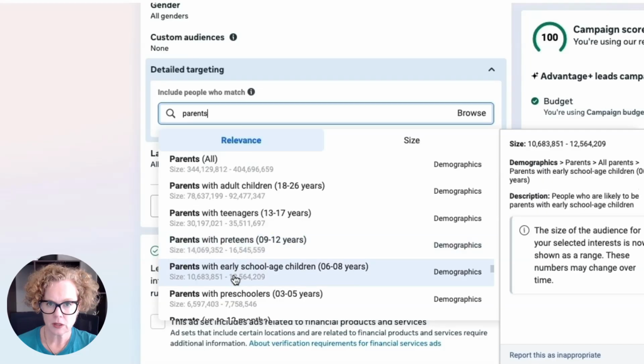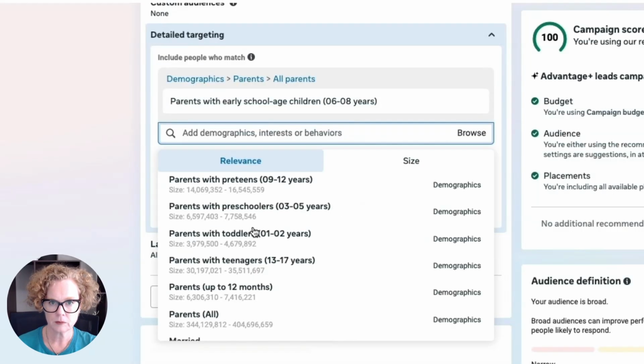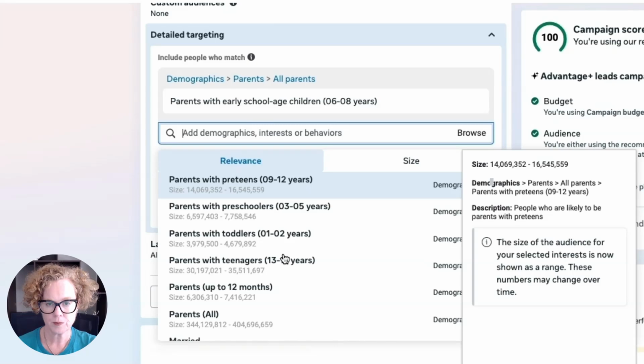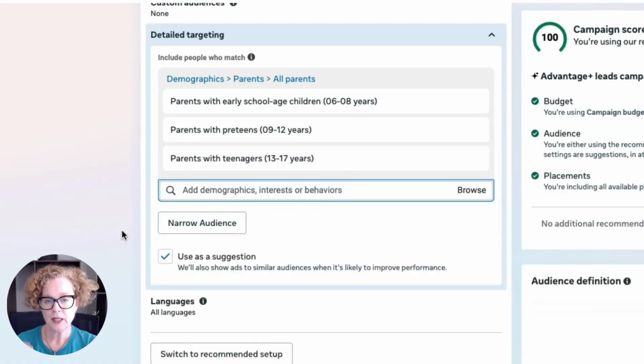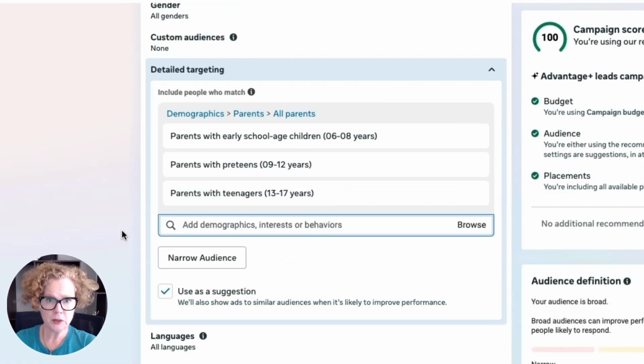So let's just select 6 to 8, 9 to 12, and 13 to 15 years. Now you could select bodybuilding, you could select yoga, you could select meditation, whatever may be relevant for the audience that you're wanting to target. So test, you could have 2 ad sets, one that could be using the suggestions like we've just put in here, and one that doesn't, so you just leave it to Facebook. Don't be afraid to test and get data.